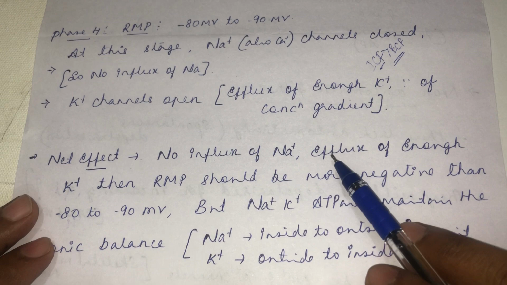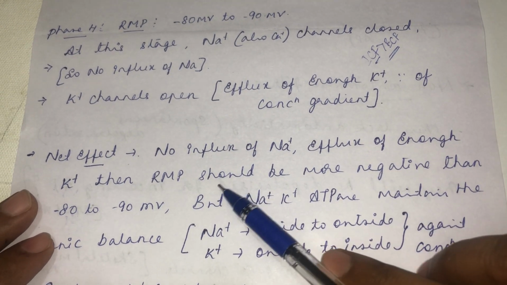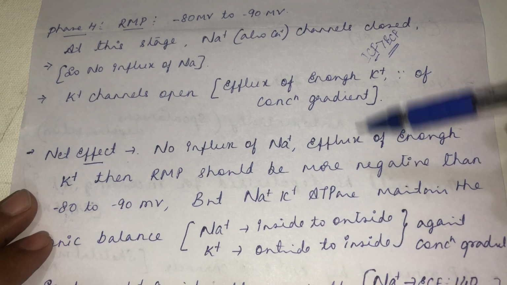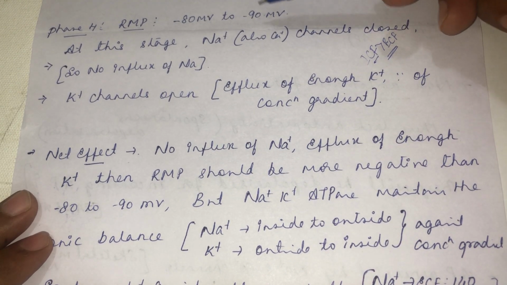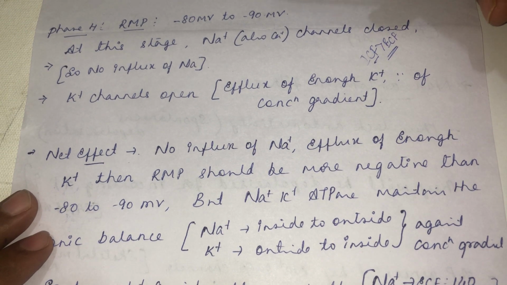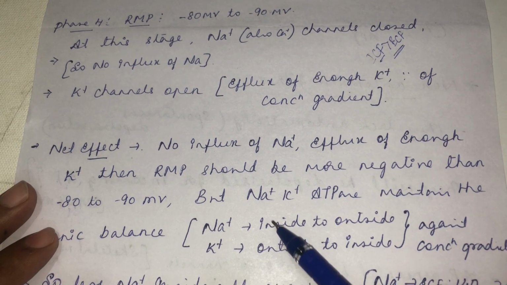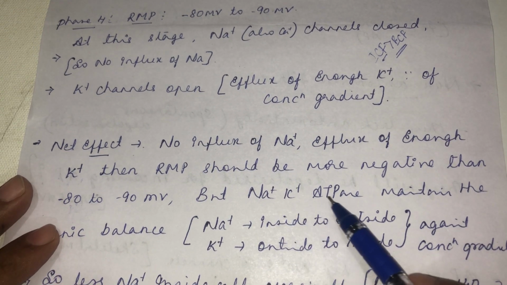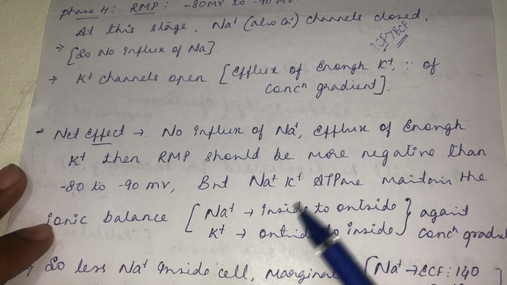So when there is no influx of sodium and there is efflux of potassium, the resting membrane potential should be more negative than minus 80 to minus 90 millivolt. It should be like minus 120 to minus 140 millivolt. Why is it not so? It is due to the activity of a transporter called sodium potassium ATPase. This is the one that maintains the ionic balance inside the cell.